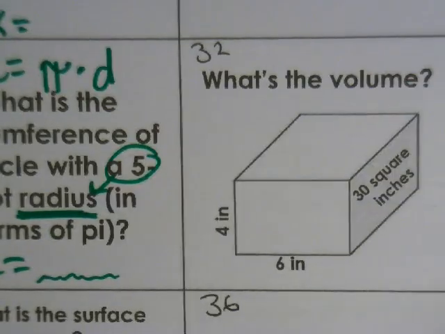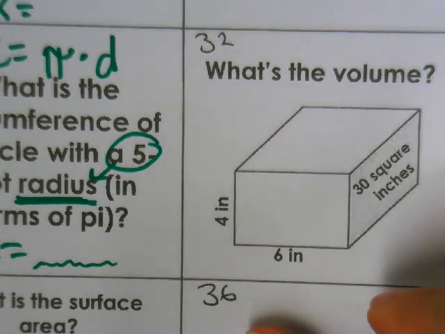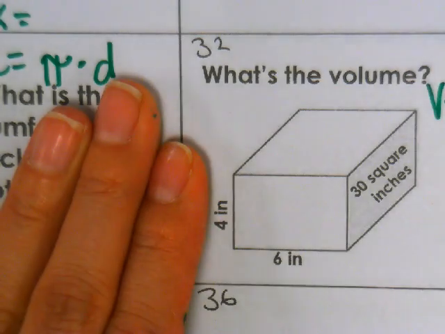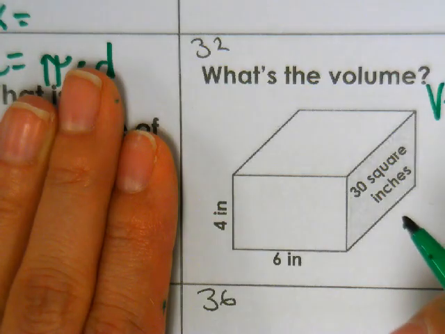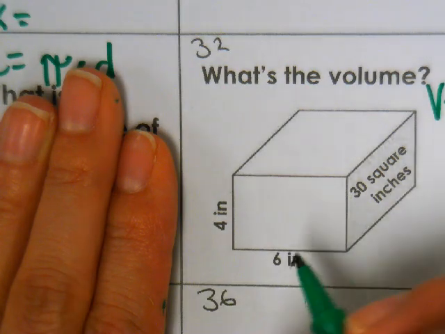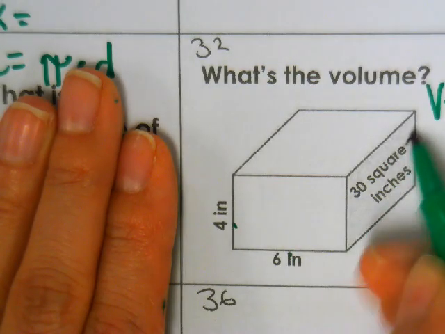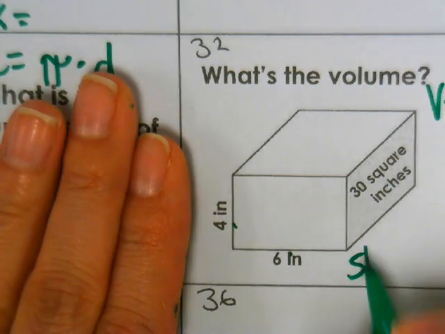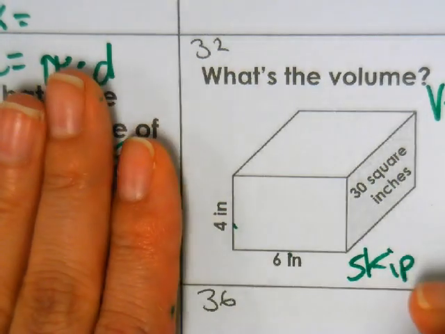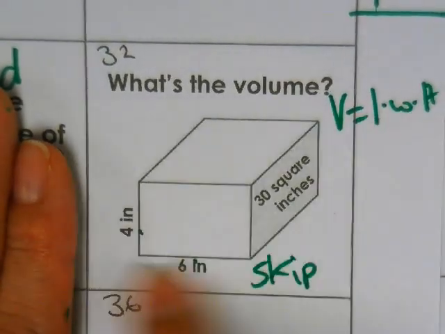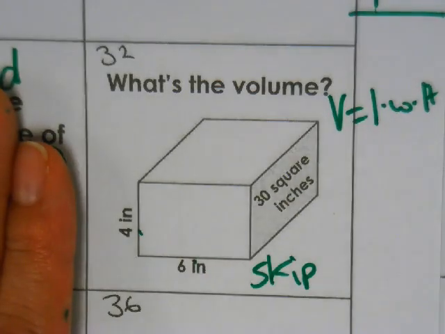Okay, number 32, volume. Ooh, this one's actually pretty cool. Volume is equal to length times width times height. So you got 6 and 4, okay? But here it's 30 square inches, so this is already giving you the area. Let's just skip this one. If anybody understands it, go ahead and I will check in with you the next time I see you, or with your picture, and tell you if right or wrong. But you're not going to use the 30, so just skip it. But if you want a challenge, this is a great challenge problem.